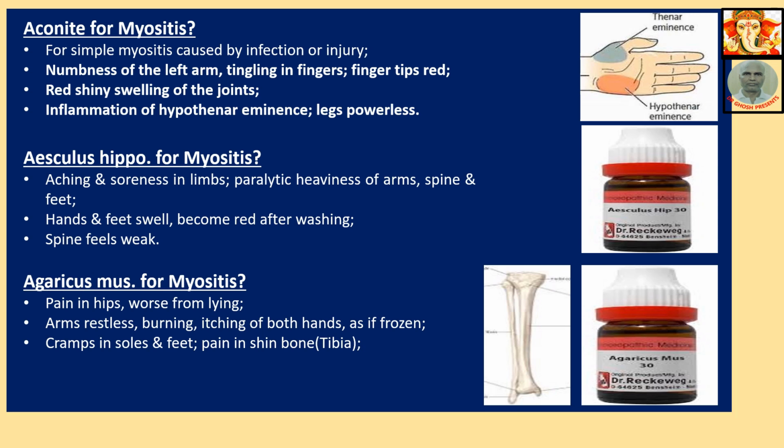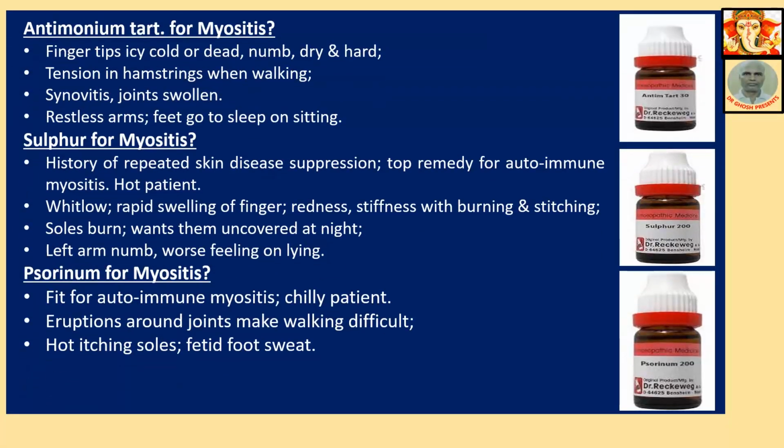Shin bone means tibia, which lies in the lower portion of our leg. A picture of the tibia has been given here. This is the tibia picture. This bone is the tibia, and this is the fibula. The tibia is also called the shin bone. Antimonium tartaricum for myositis: fingertips icy cold, dead, numb, dry and hard. Tension in hamstrings when walking.